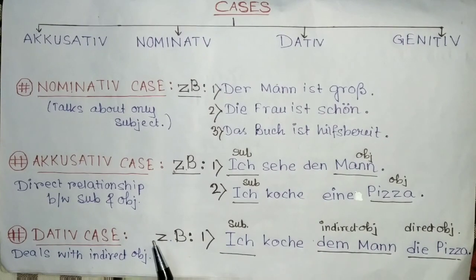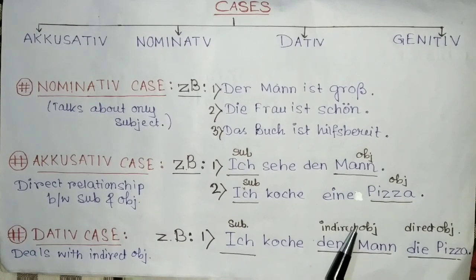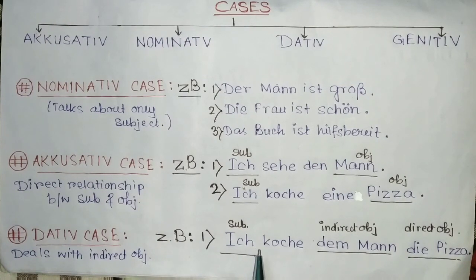We'll now come to the dative case. What is the dative case? The dative case, here see I have written, deals with indirect objects. What does this mean? In the dative case, the subject deals with the indirect object. For example, ich koche dem Mann die Pizza. I cook the man the pizza. I mean, I am cooking the pizza for the man. So here I am the subject. Okay. And I am cooking what? I am cooking the pizza.